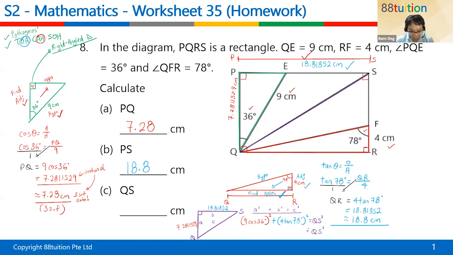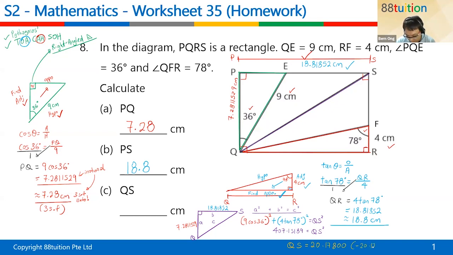Just press your calculator. Open bracket, 9 cosine 36, close bracket, square, plus open bracket, 4 tangent 78, close bracket, square. Press equal. Your QS square is equal to 407.15189. Then how to find QS? QS is equal to the square root of this number. Just press square root ANS. Answer is 20.17800.